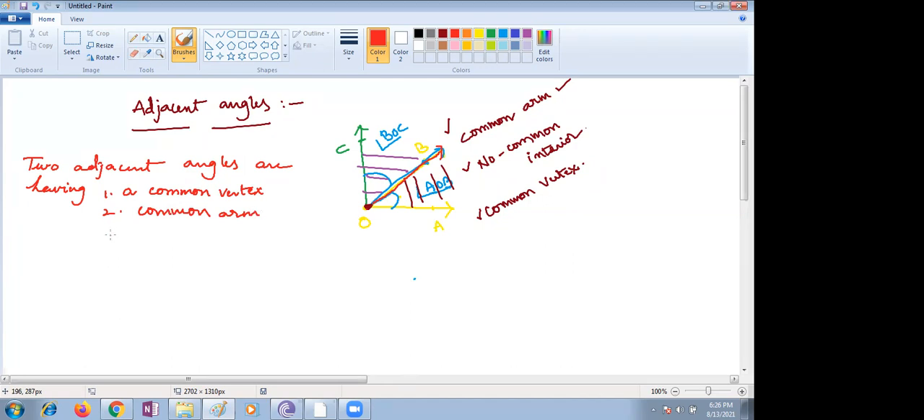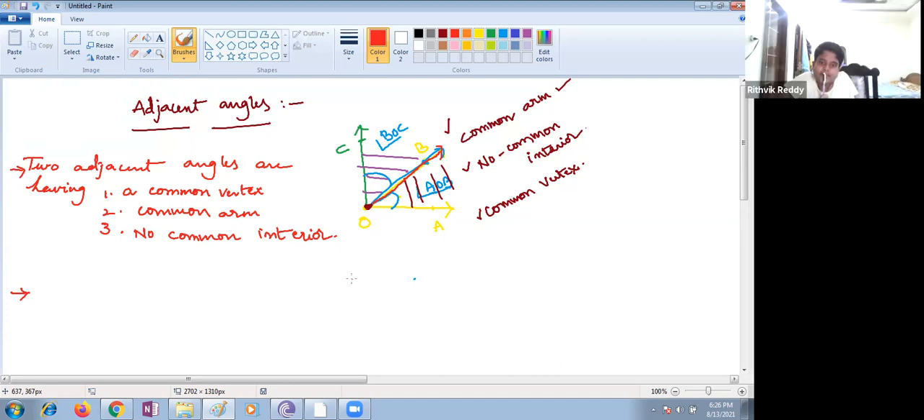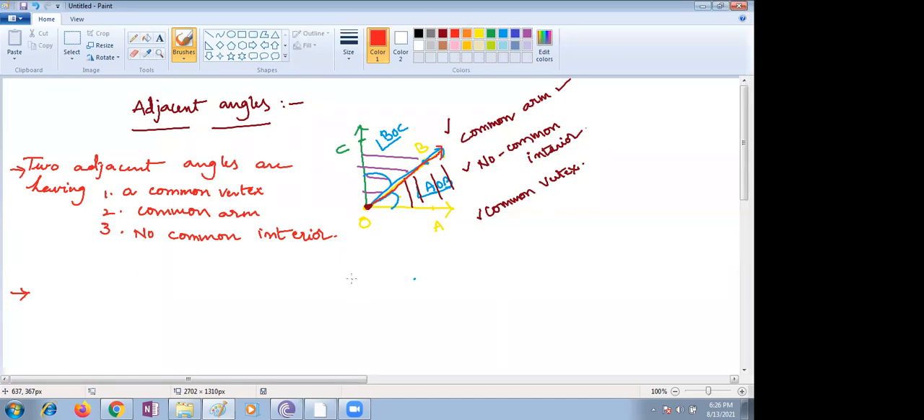Third point, no common interior. These are the three conditions you are supposed to check to see whether angles are adjacent or not. We can say these three are the properties of adjacent angles, right?